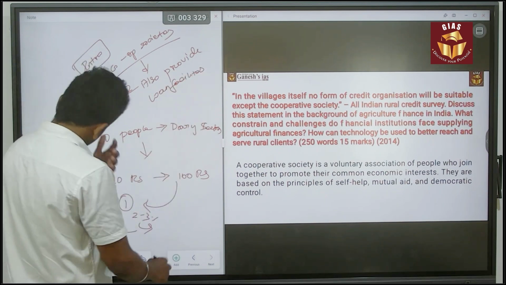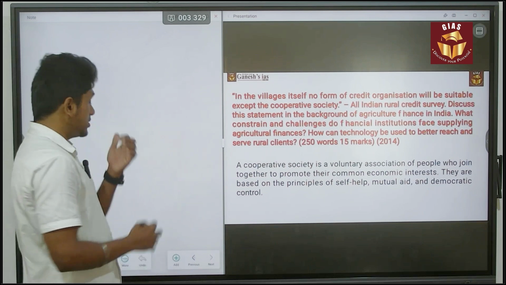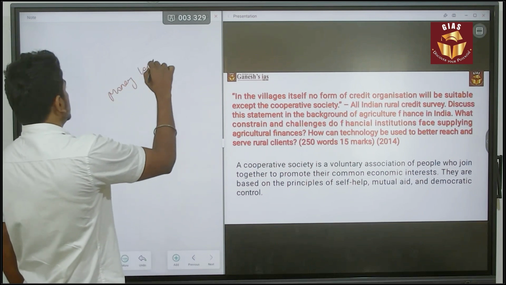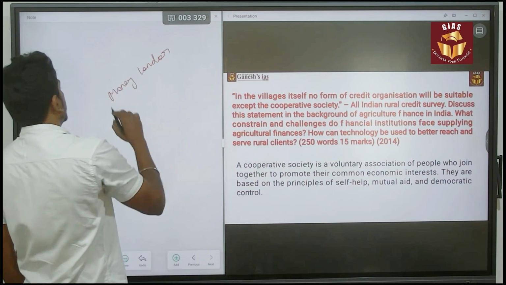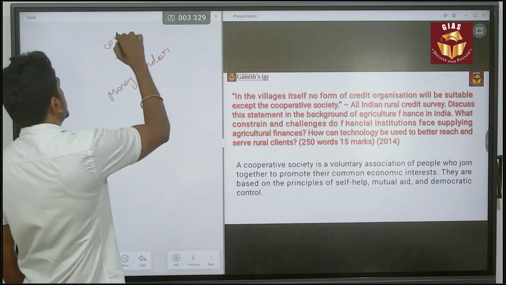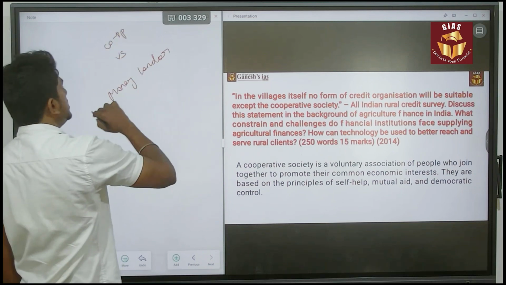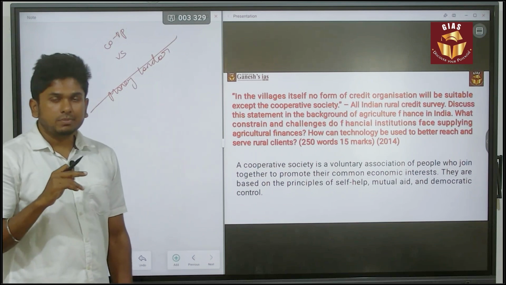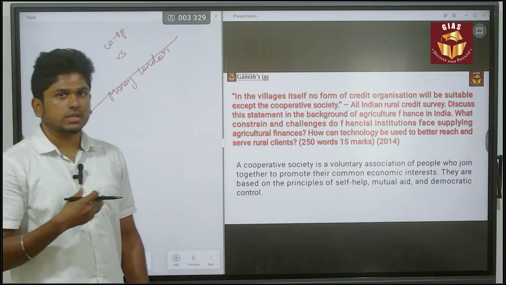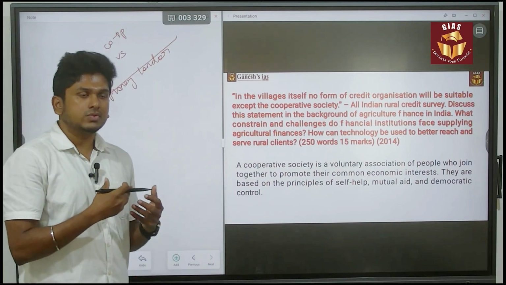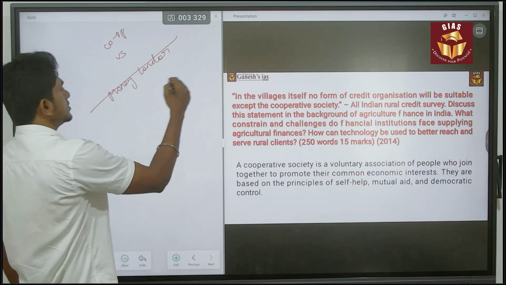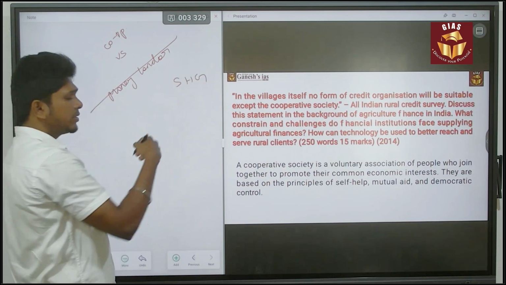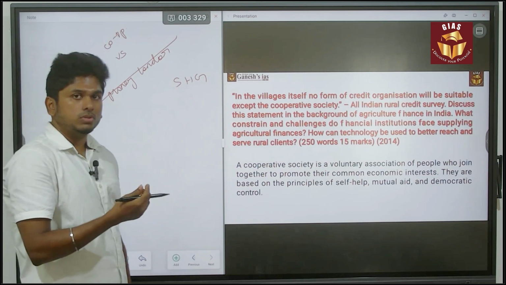When it comes to rural finance, the major issue is the money lender. But cooperative societies can easily evade this money lender issue. That is the major benefit of the cooperative society. With that structure, they created many things called self-help groups, and there are also many cooperative societies like Amul and Aavin.